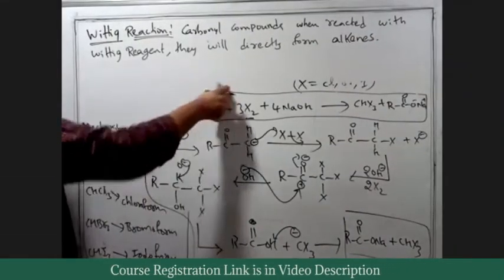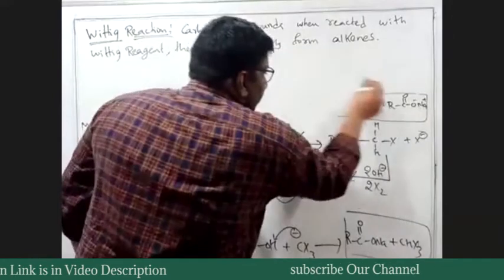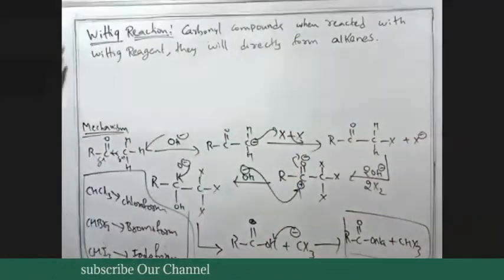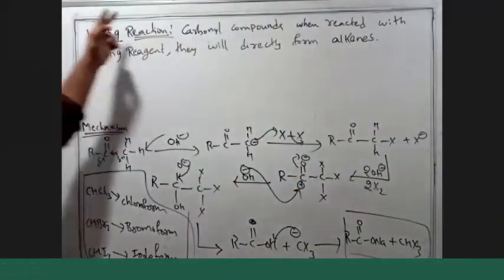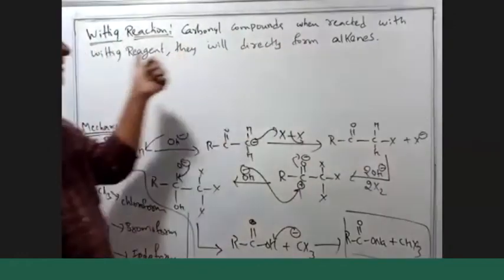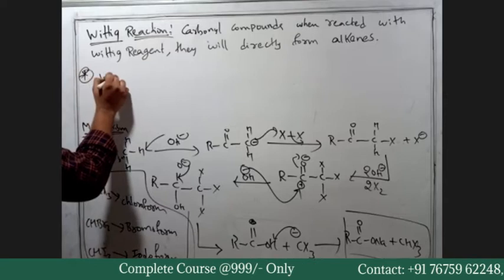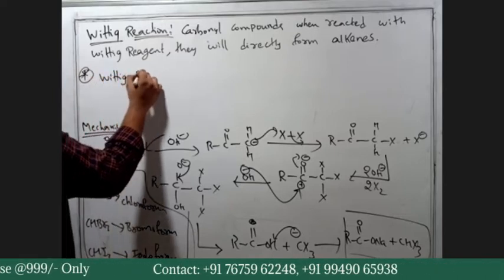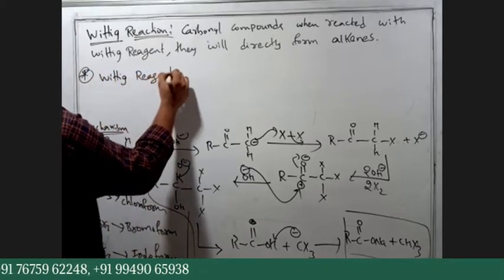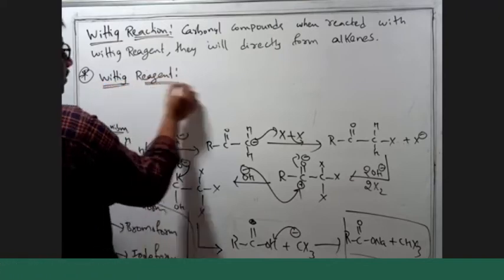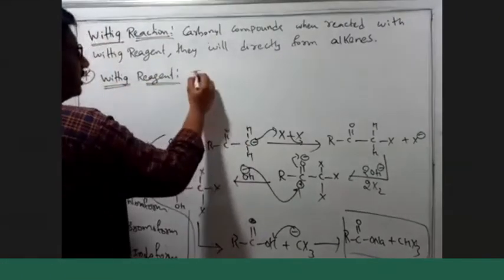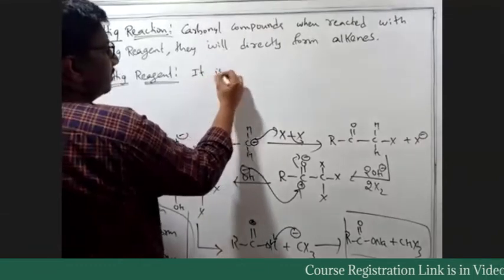So what do you mean by Wittig reagents? You should know that. What is Wittig reagent? It is an organophosphorus compound.